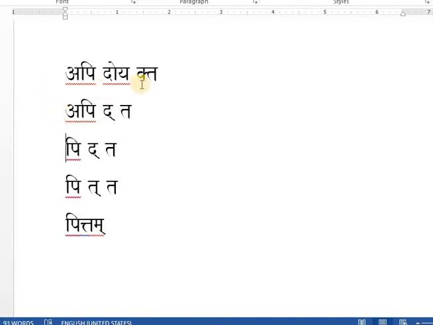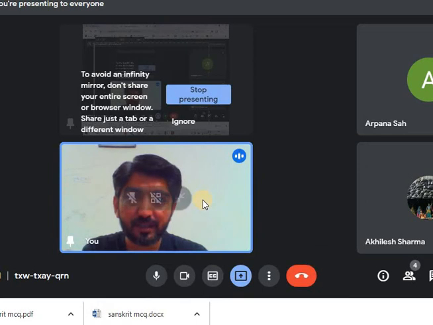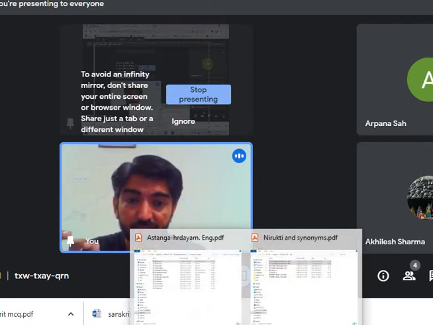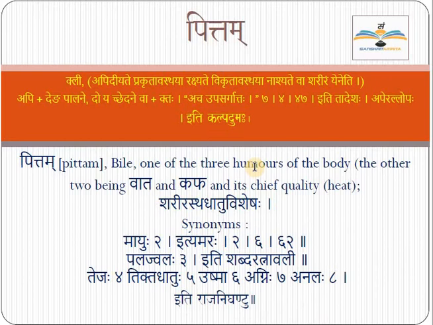Here, out of this ta, only ta is left, ka is deleted, then a is deleted here in this next step. Next step, if you check here, then it is converted. How? Why is this happening? The reason is Laghu Siddhanta Kaumudi, the book, where you need to check that all these sutras are given, how this word is created.